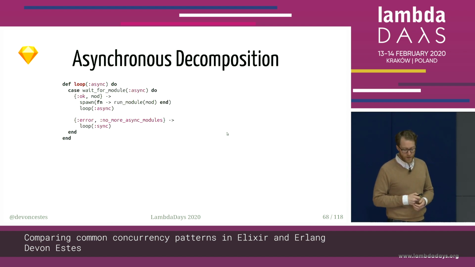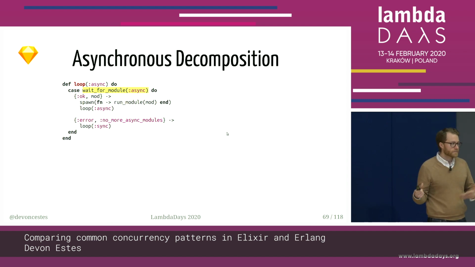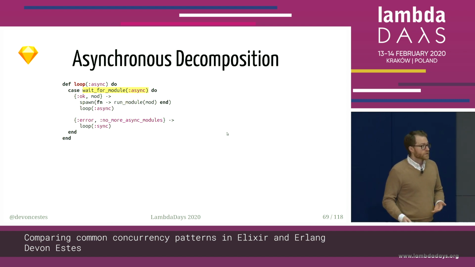But then the real fun part is this. This is where we have our asynchronous decomposition. So in Elixir, the test modules themselves are not compiled at compile time. They are EXS files, which means they are functionally interpreted. They're scripts. They're compiled after the VM has started running. So these are compiled asynchronously.